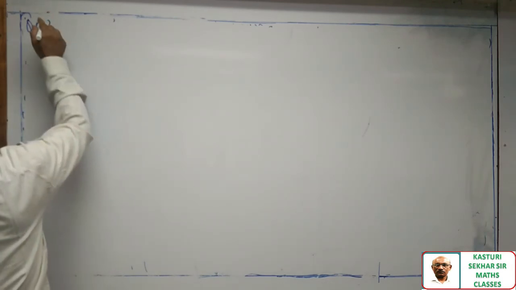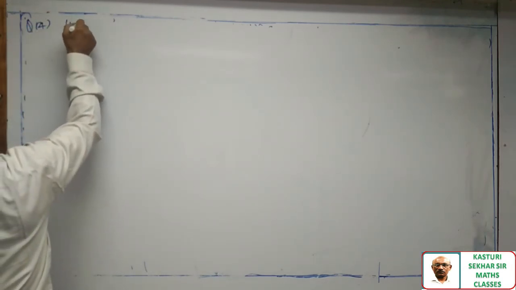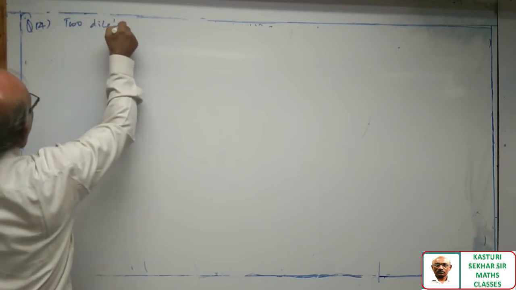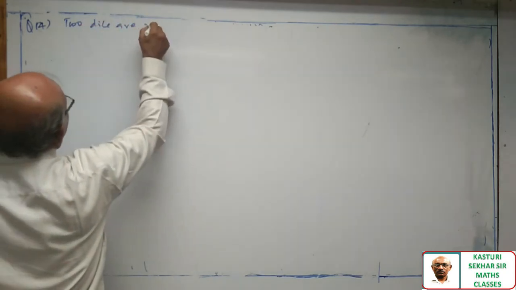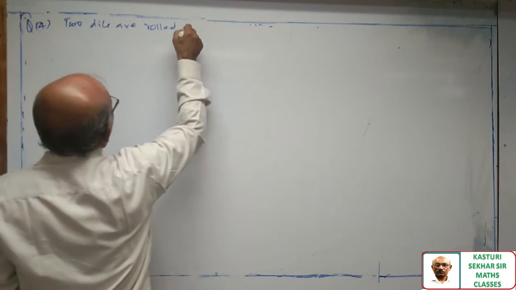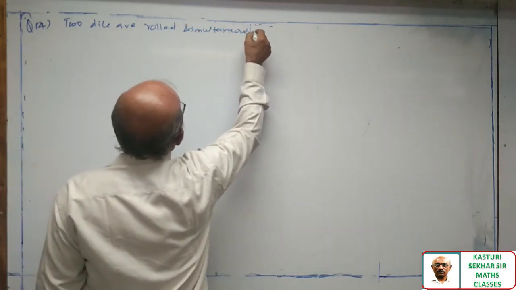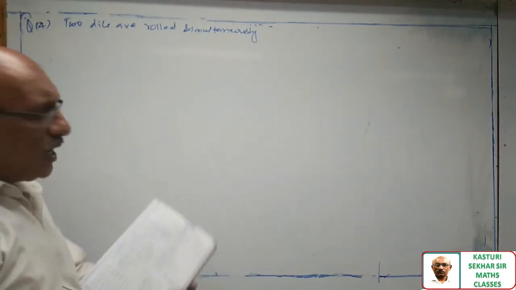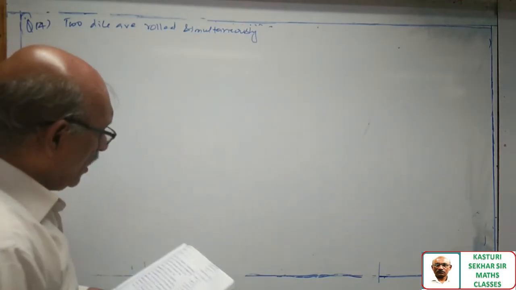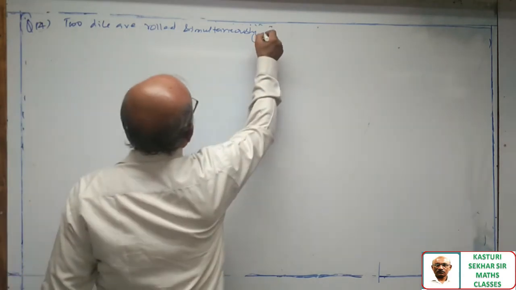Now let us see question number 4. Two dice are rolled simultaneously. Find the probability of obtaining